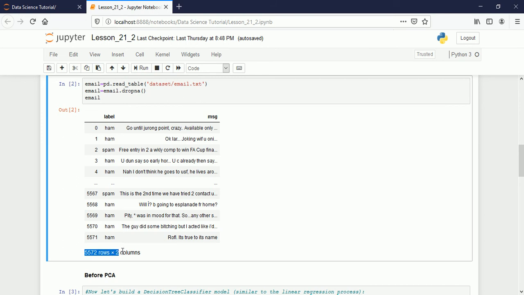5,572 rows we have in two columns, and now you think that for each and every word, if there is a separate column, how many columns will be there? More than 1,000 columns we will be having there. So many columns will be there. And for the repeating ones, for example, if this is go, and we have another go, the number is just increased here.